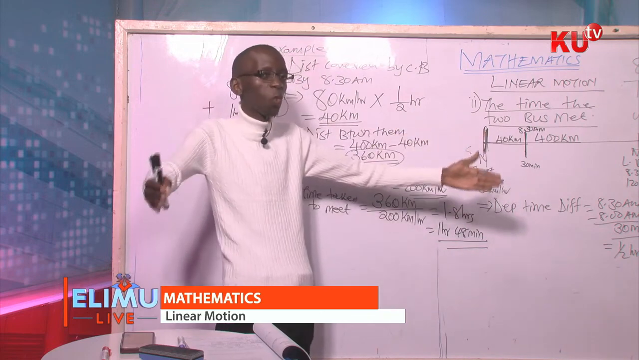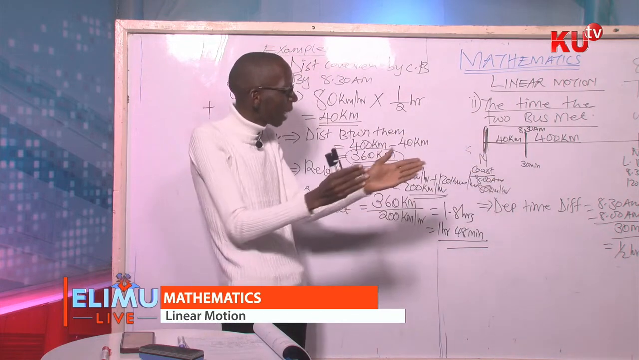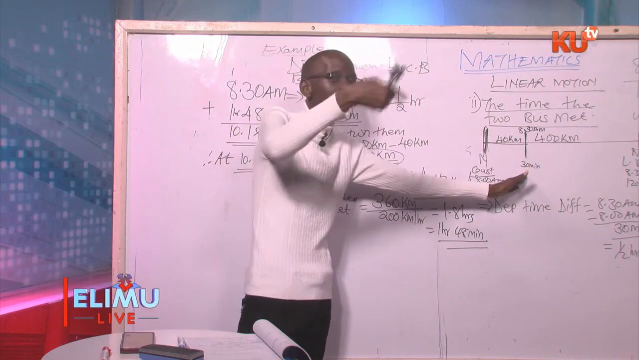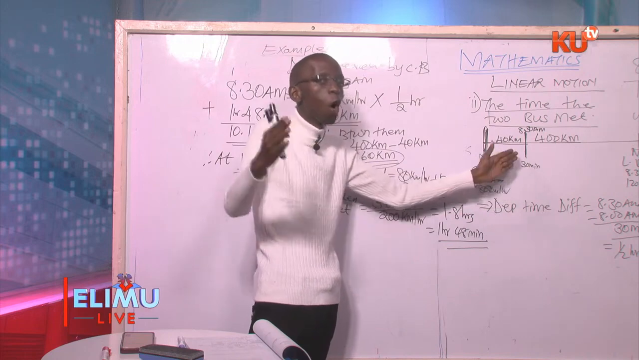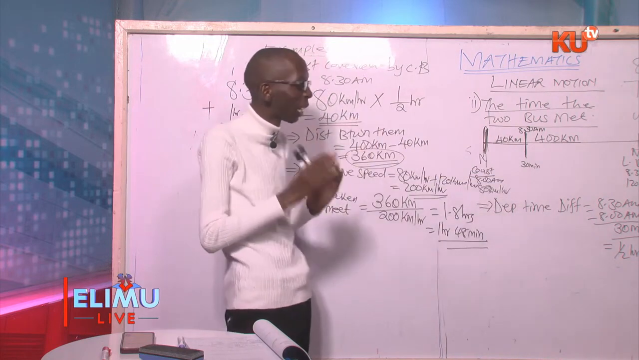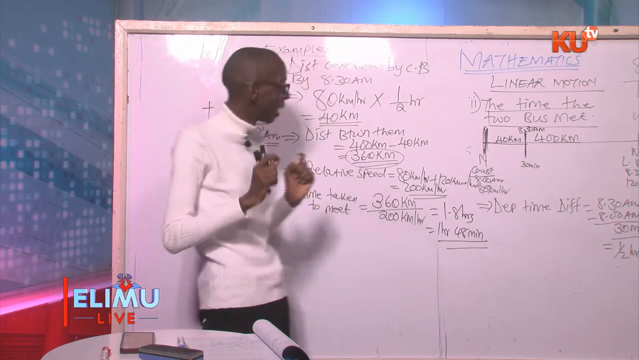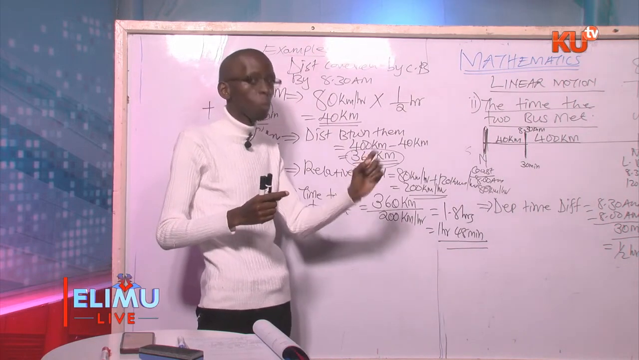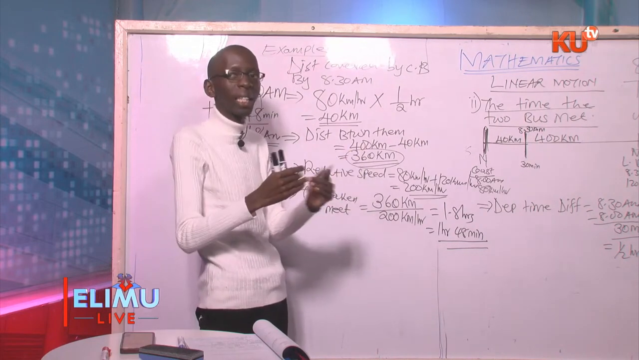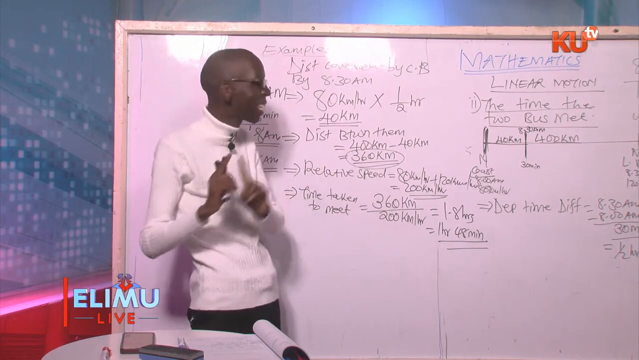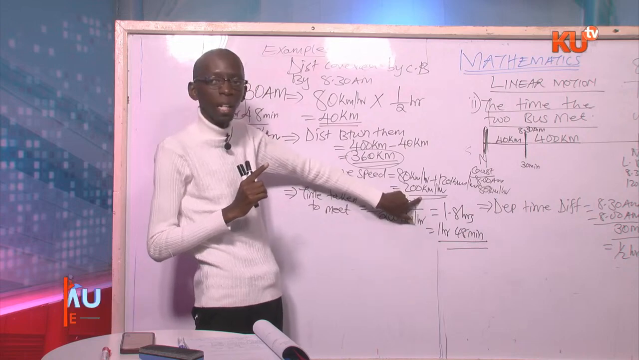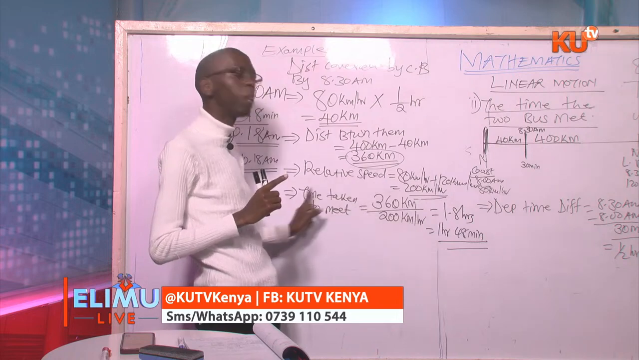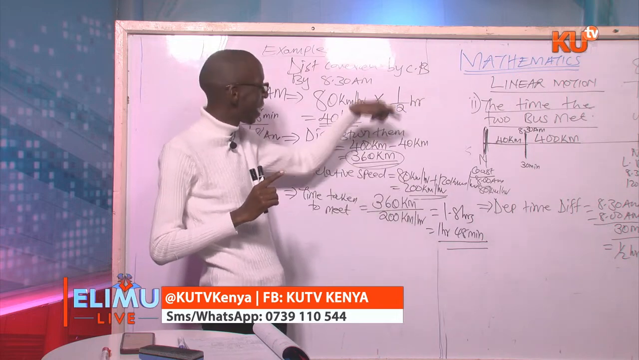The time the two buses met is 10:18 a.m. First of all, get the distance covered by the vehicle that began the journey early when the other one was starting the journey. That one is gotten by the departure time difference multiplied by the speed of that vehicle. Then, since the total distance is 400 kilometers, subtract the 40 kilometers that this vehicle had covered when the other vehicle was beginning the journey for you to get the distance between the two vehicles.